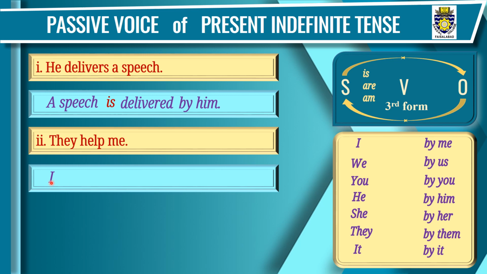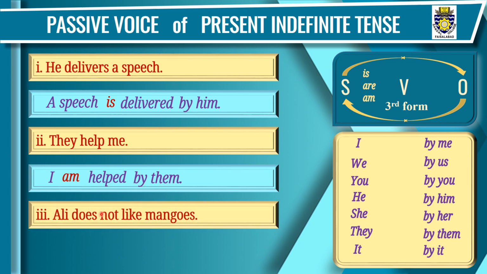This is step 1. Step 2 is this subject will take the place of this object. We will write by them at the end. Step 3, that is the third form of verb help, it is helped. I helped by them. Step 4 is there to be done. I will use am with I. I am helped by them.